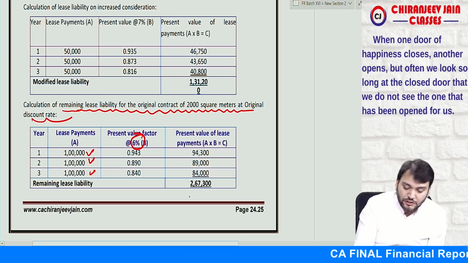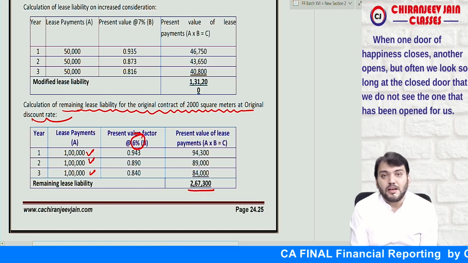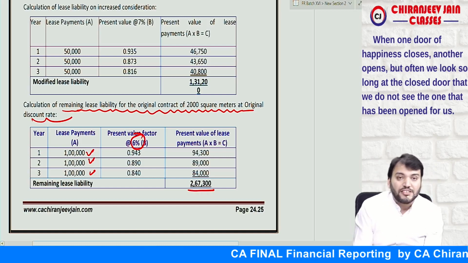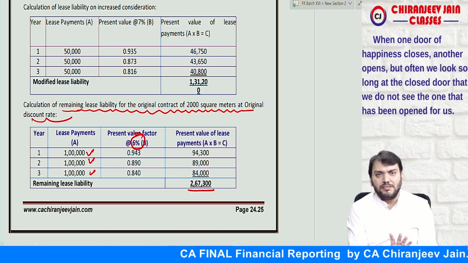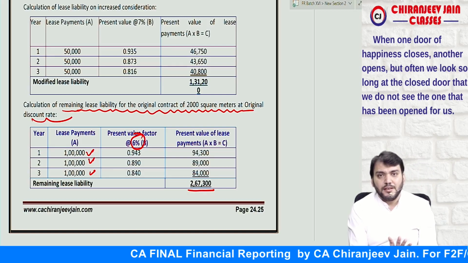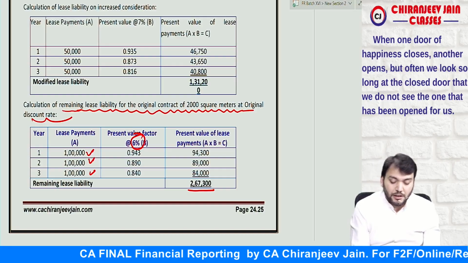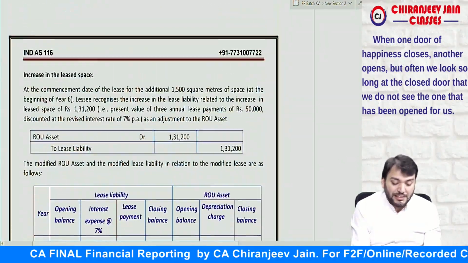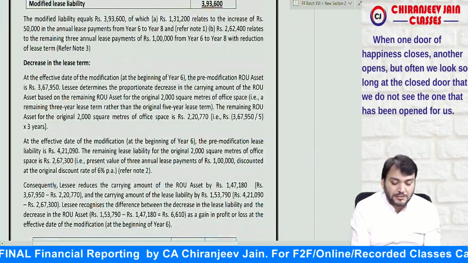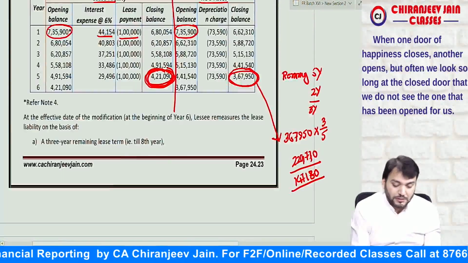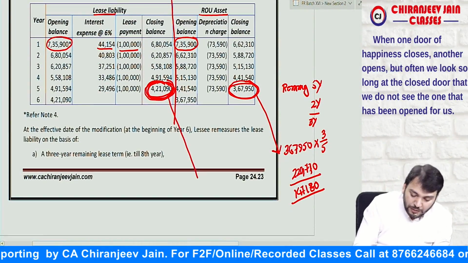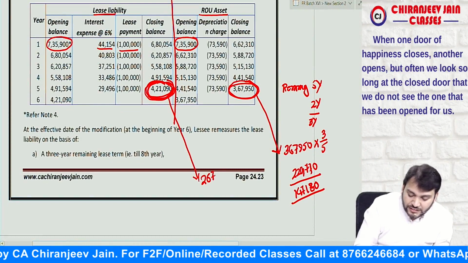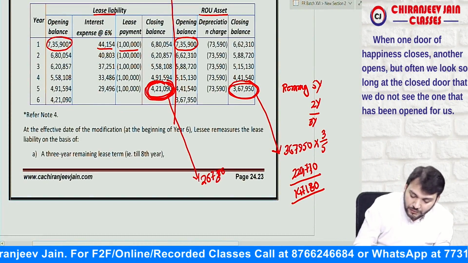at 6%. So this will come 2,67,300. It will come 2,67,300. Are you able to understand what I'm saying? Have you understood what I'm saying? Yes, sir. So can you say now our lease liability will be 2,67,300. The modified lease liability will be what? 2,67,300.